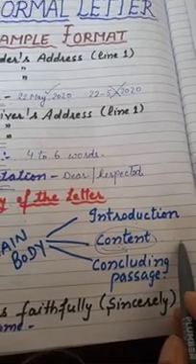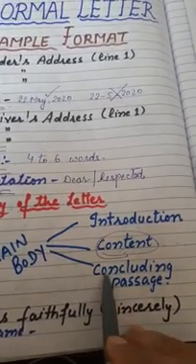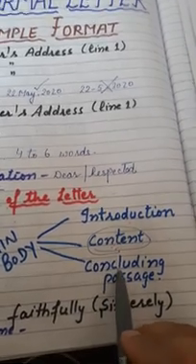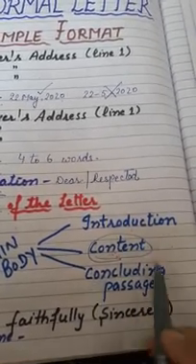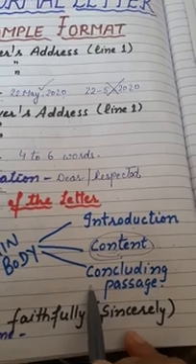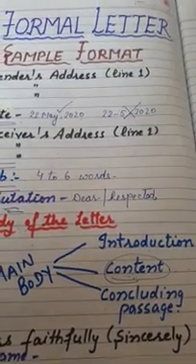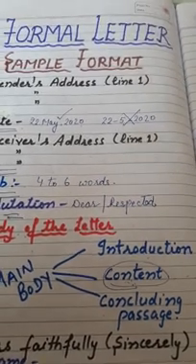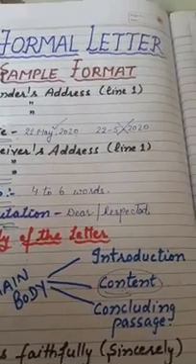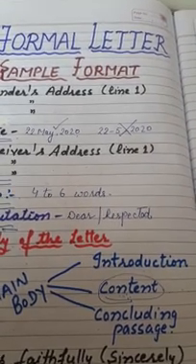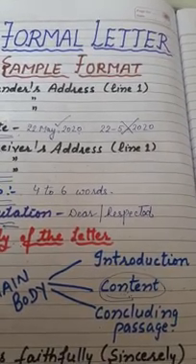Is that clear? And last, but not the least, is the concluding passage. Concluding passage means here you have to conclude the letter. If you are writing a letter to the editor and you are talking about the poor condition of the roads, then what will you write? You will write, I hope you will take strict action regarding this. Is that clear?